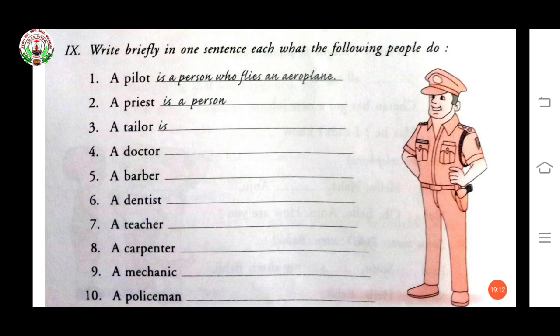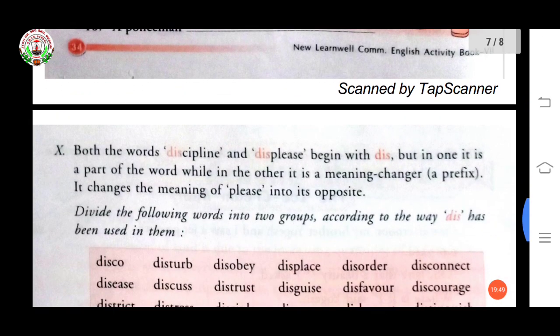A barber is a person who cuts the hair. A dentist is a person who examines the teeth. A teacher is a person who teaches us. A carpenter is a person who makes furniture. A mechanic is a person who repairs machines. A policeman is a person who catches thieves. Okay? Now come to the next exercise.